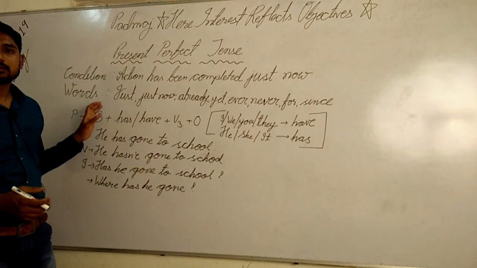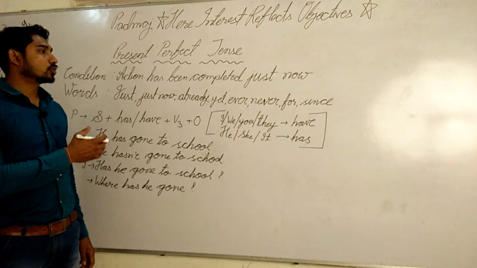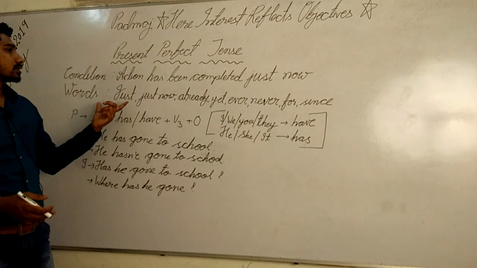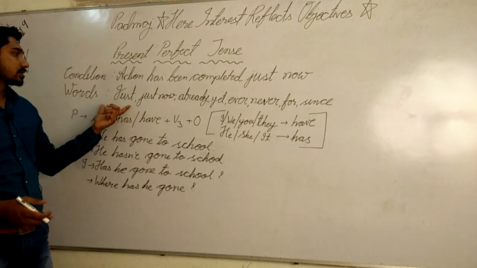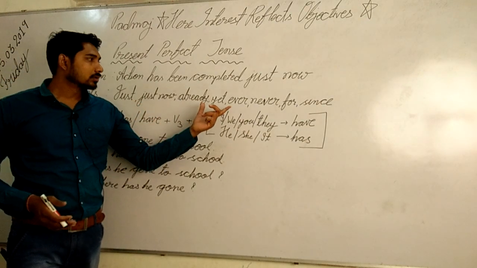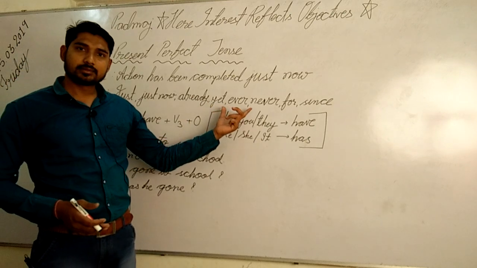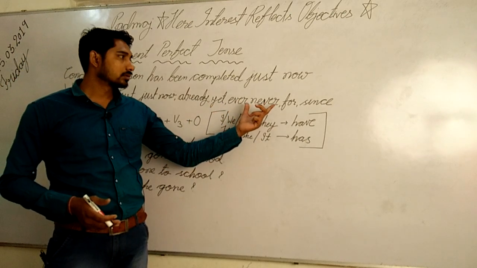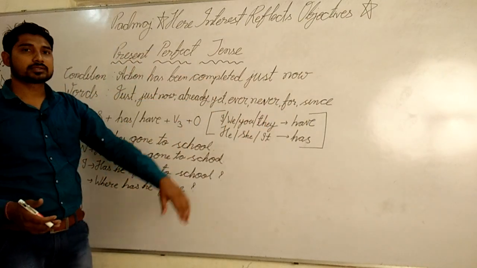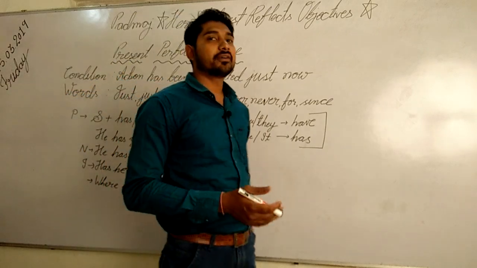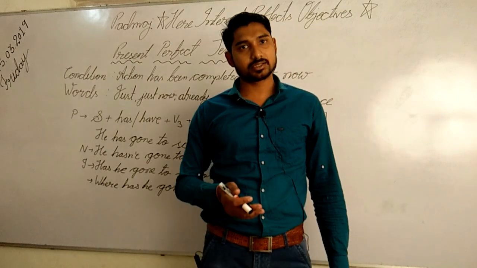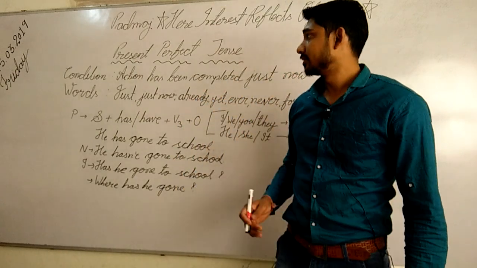Some words we can use to describe present perfect tense. Some words I have written: just, just now, already, yet, ever, never, for, and since. This kind of words we can use whenever we make or compose sentences in present perfect tense.